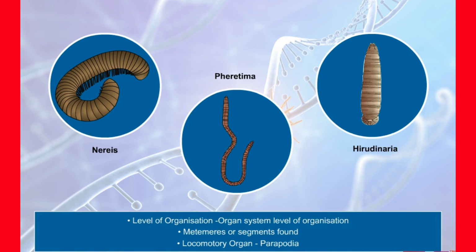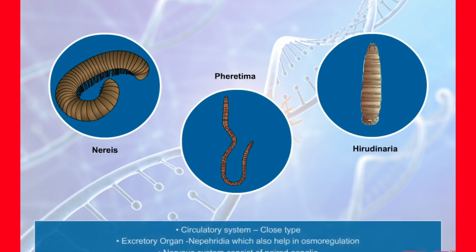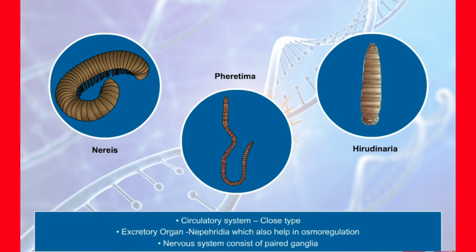Their body is divided into segments or metameres. Aquatic annelids like Nereis possess parapodia, which help in swimming. Closed type of circulatory system is present. Nephridia help in excretion and osmoregulation.